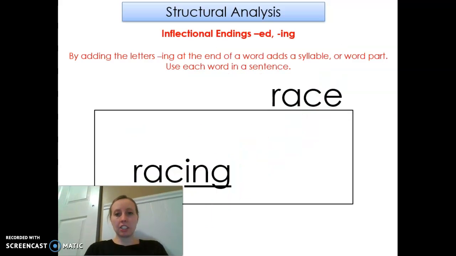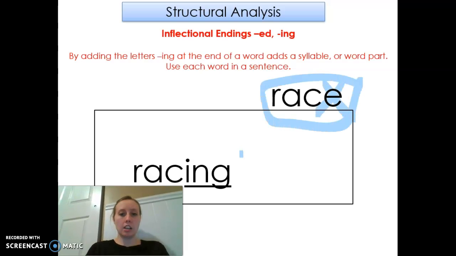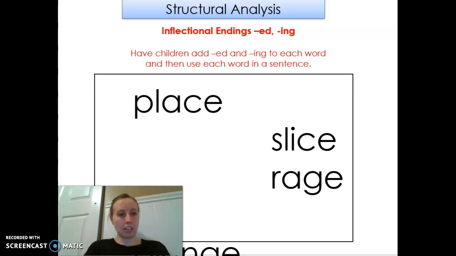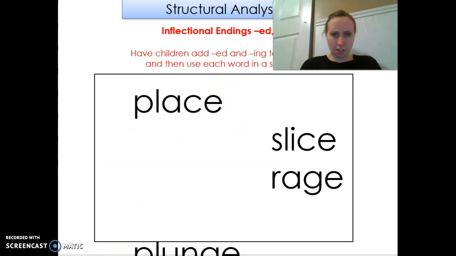By adding the letters ing at the end of a word, it adds a syllable or word part. So race, we get rid of the e and put the ing. It becomes racing. Okay, let's look at a few more. Sorry that these are a bit messed up.